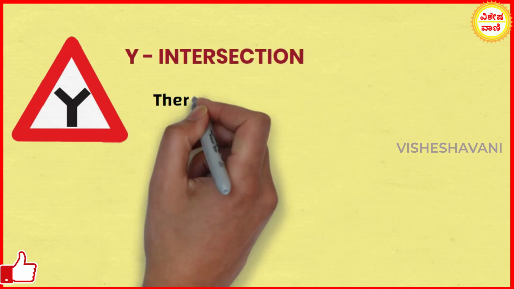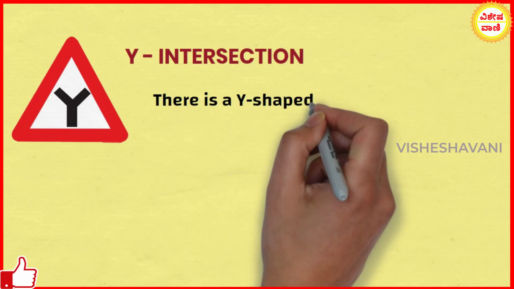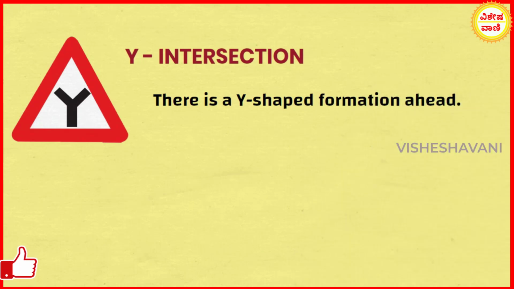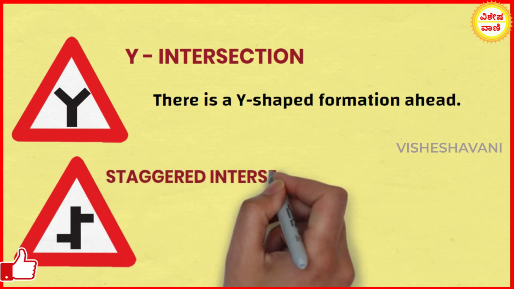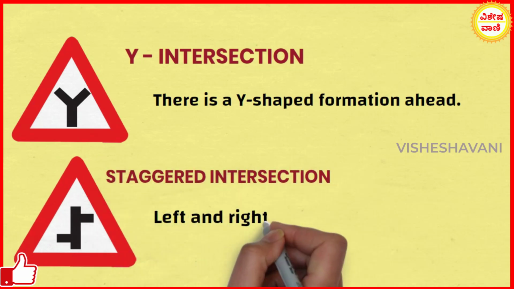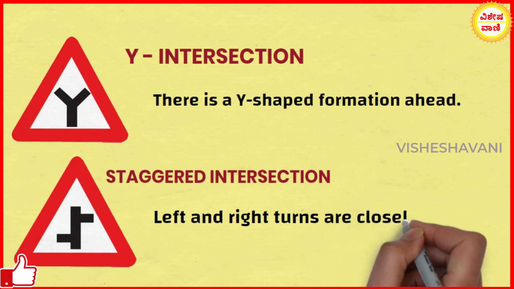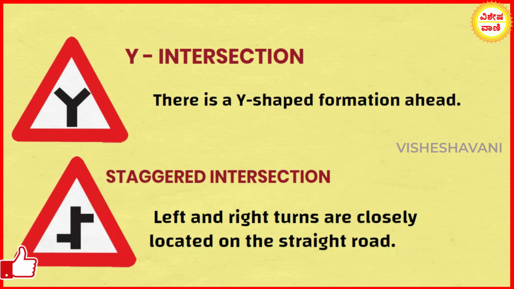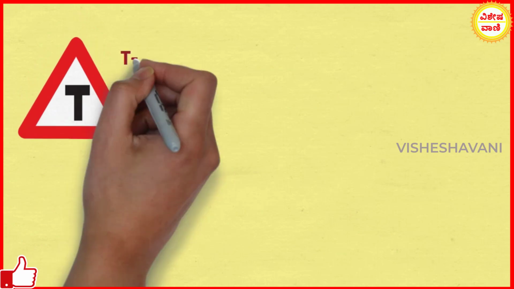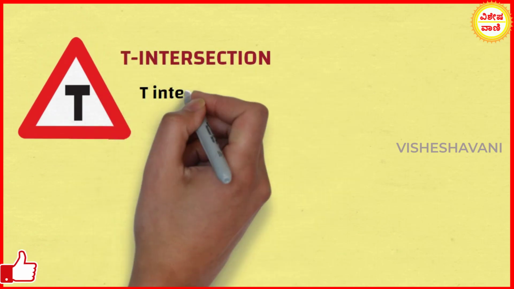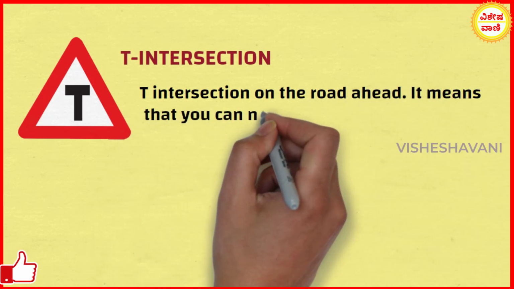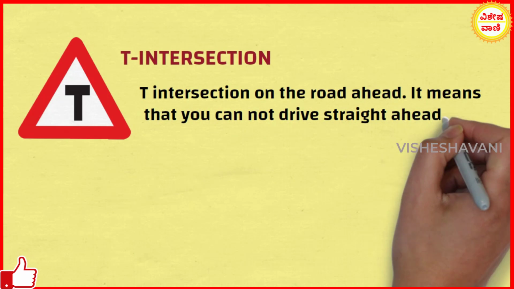Y intersection. This sign suggests that there is a Y-shaped formation ahead. Staggered intersection. This sign is placed where left and right turns are closely located on the straight road. T intersection. This sign suggests that there is a T intersection on the road ahead. It means that you cannot drive straight ahead.